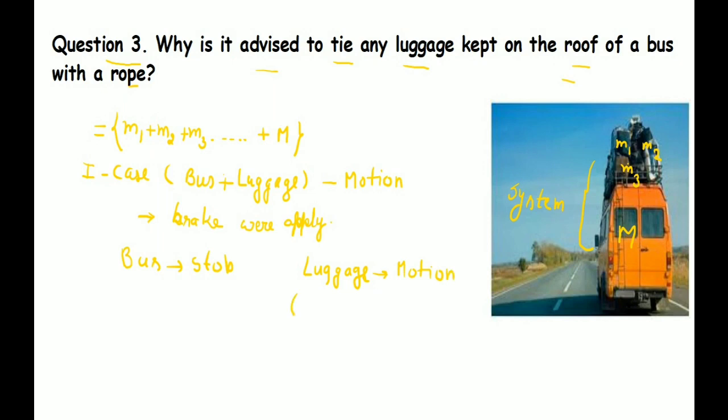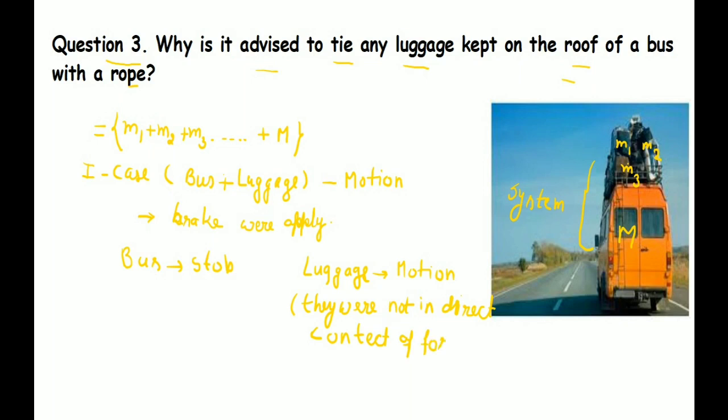The bus will stop, obviously. As the bus is in direct contact of the force, the bus will suddenly stop. Correct? But what about the luggage?